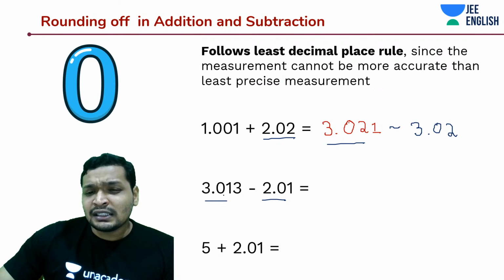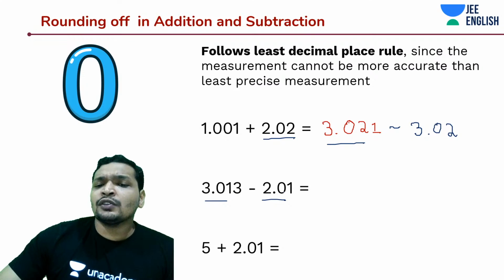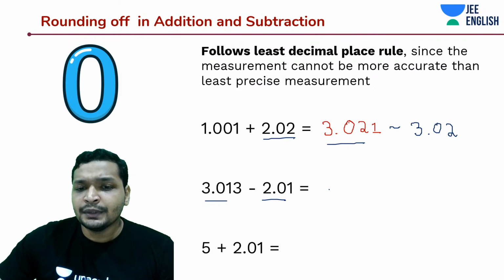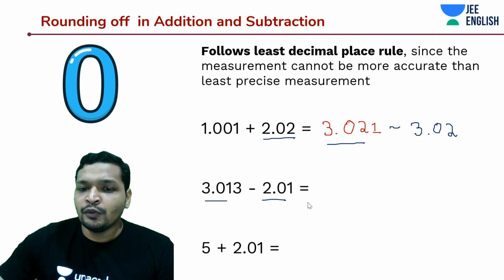Now, how about this? If I subtract 3.013 minus 2.01, what should it be? Let's first calculate what it should be, and then we'll move forward and round it off to that least accurate value.